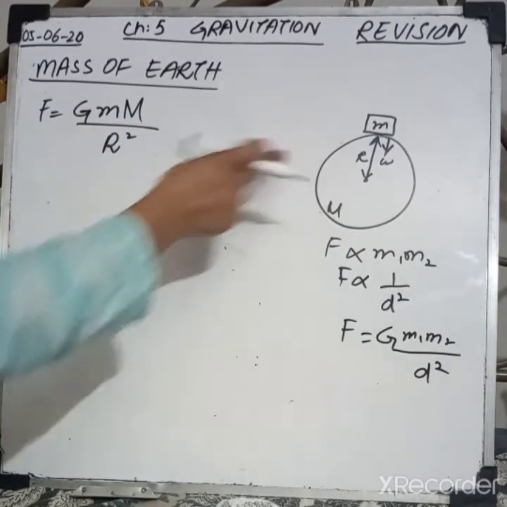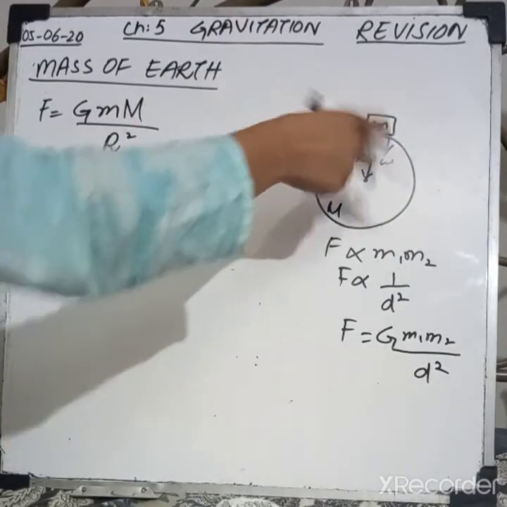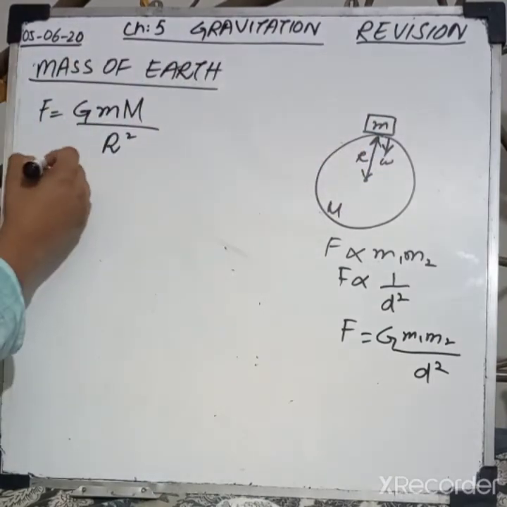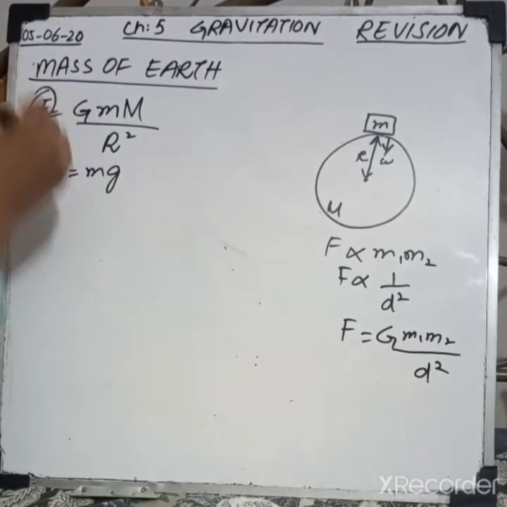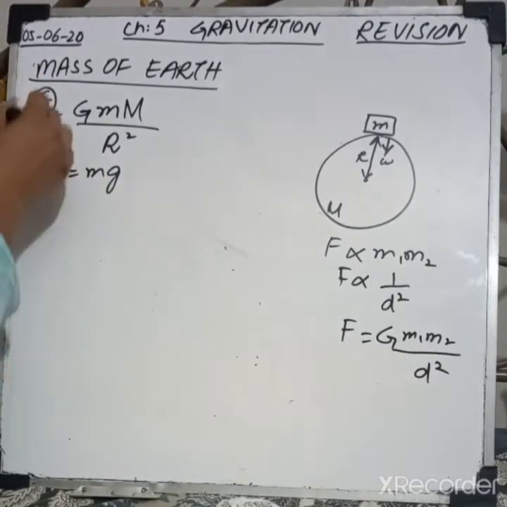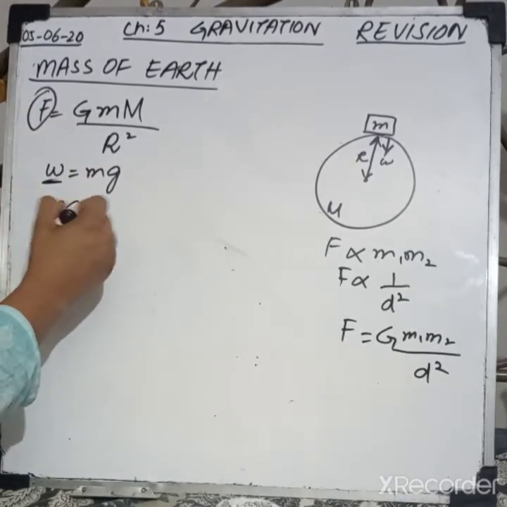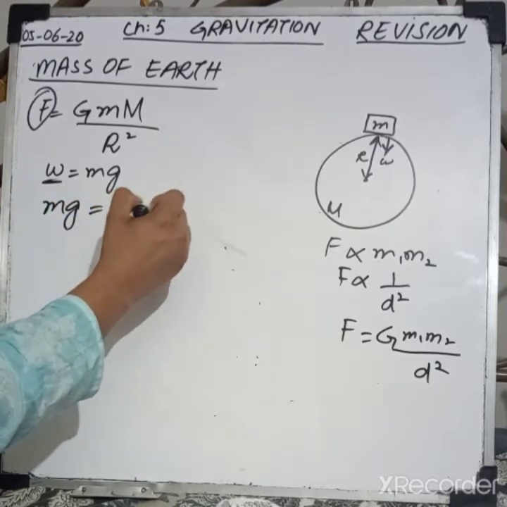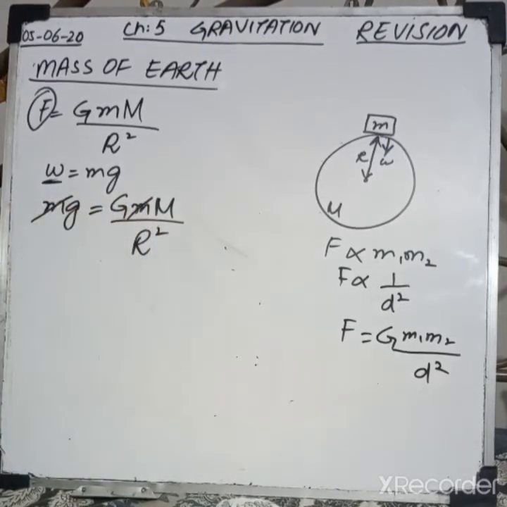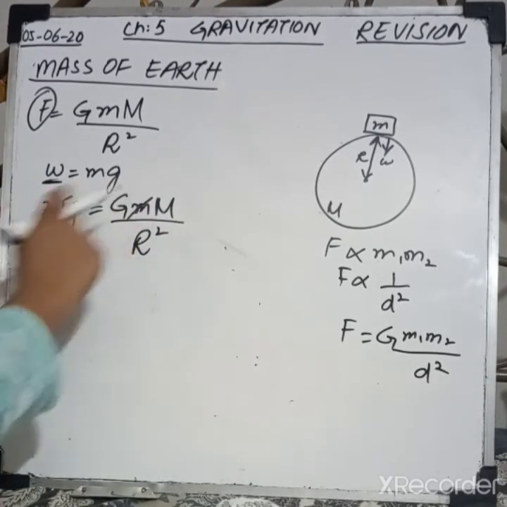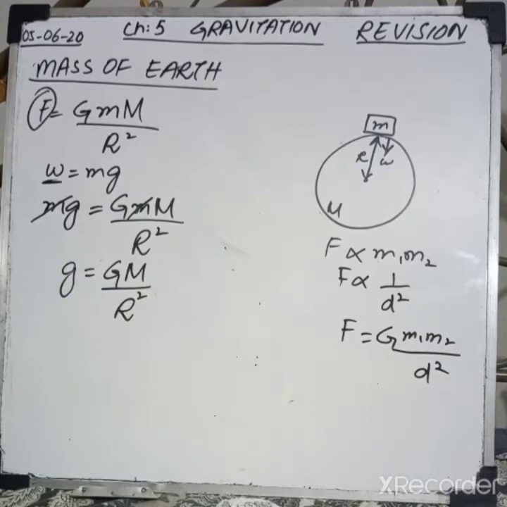We also know that the force with which the earth attracts the body towards itself is its weight, which is represented by W equals mg. It means this force of gravitation is actually the weight of the body. We can replace this force with mg here. So we can write mg as G M m divided by r square. Mass of the body is present on both sides, so it will be cancelled. We are left with g equals G M divided by r square.